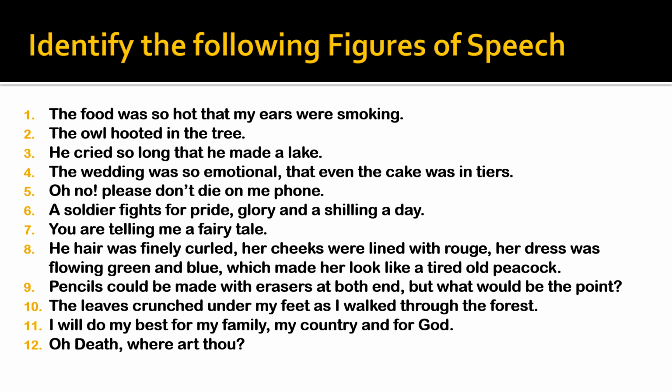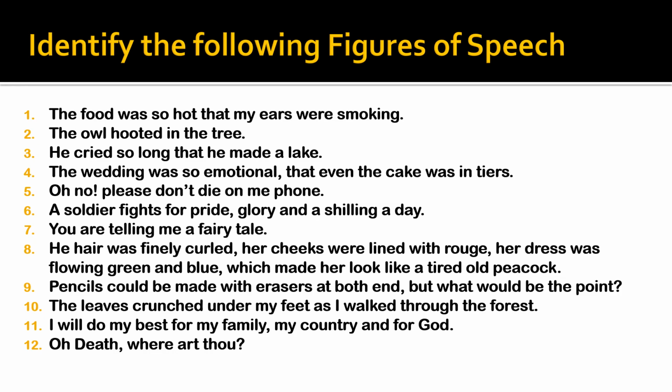And the last one, oh death, where art thou? Talking to somebody who's not there. There's no person called death. So when you talk to someone who's non-living or not there, that figure of speech is called an apostrophe. So please go through all these and see after this whether your answers were correct or not.